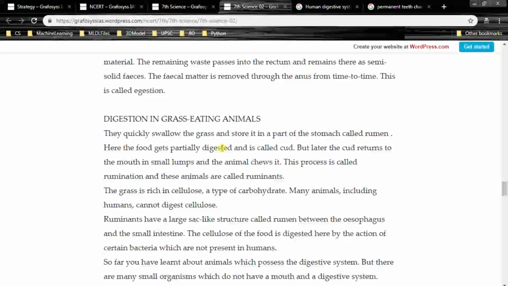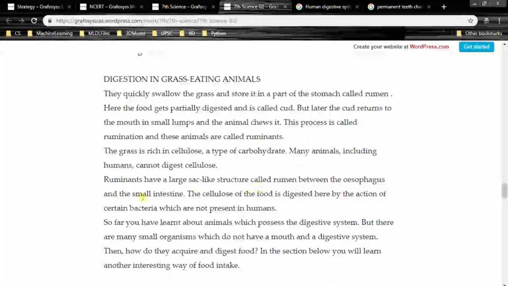The grass is rich in cellulose, a type of carbohydrate. Many animals including humans cannot digest cellulose. So remember these things. Ruminants have a large sac-like structure called rumen between the esophagus and the small intestine. The cellulose of the food is digested here by the action of certain bacteria which are not present in humans.